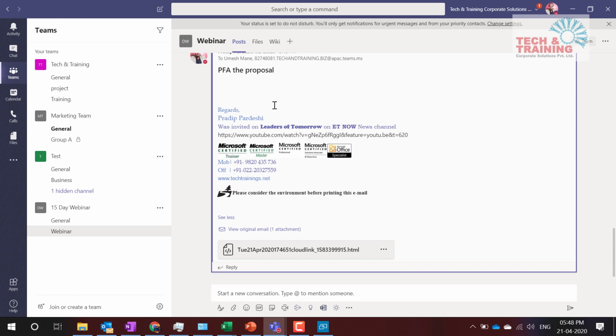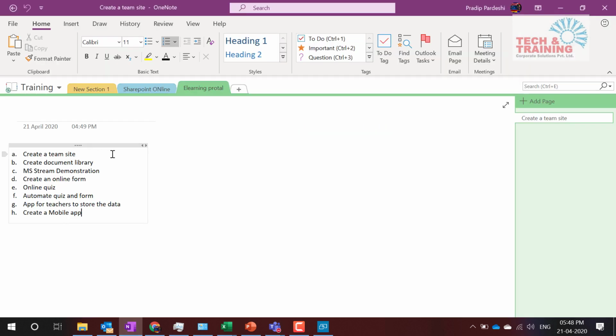So first thing that I'm going to do is I will divide the task which is going to be done by each of these people. And the tasks that we have agreed upon are these. So create a team site, document libraries, team demonstration.